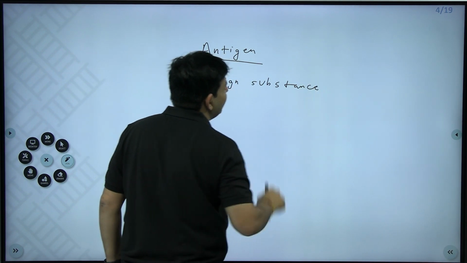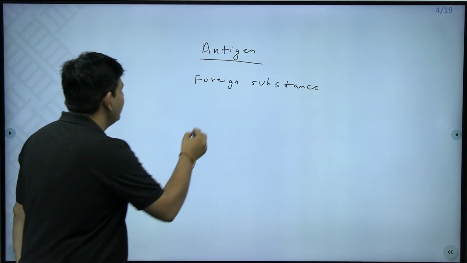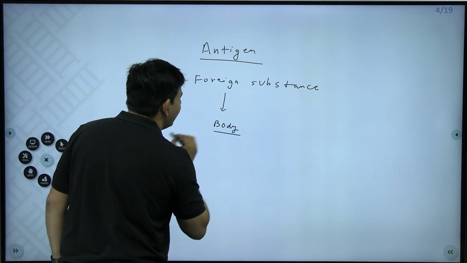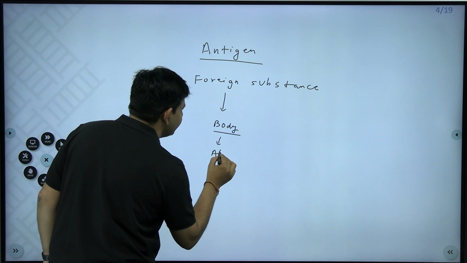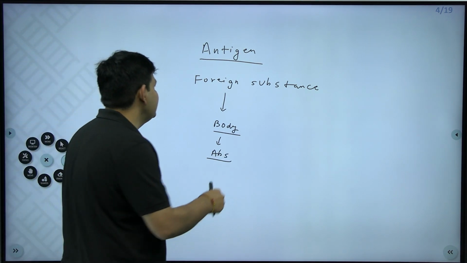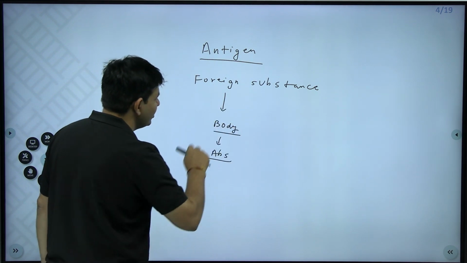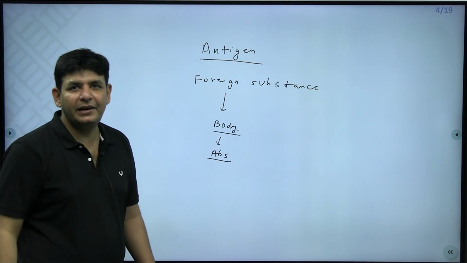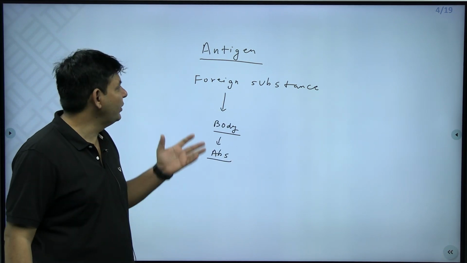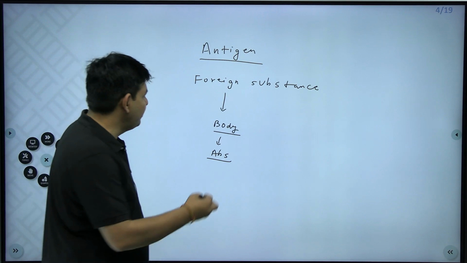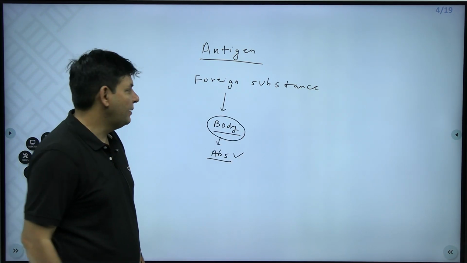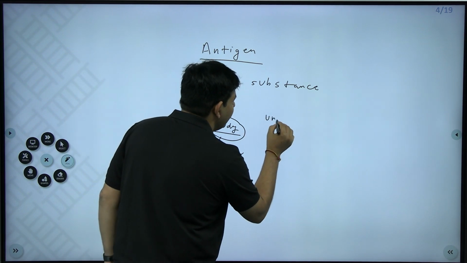An antigen is any foreign substance which goes into the body and induces antibodies. The recent foreign substance which you all know is the coronavirus. That goes inside the body and induces what? Antibodies.